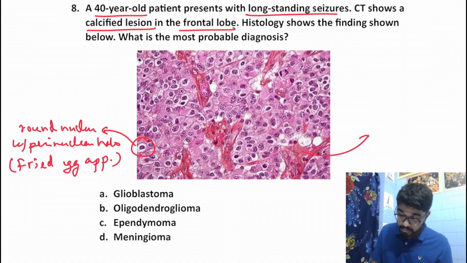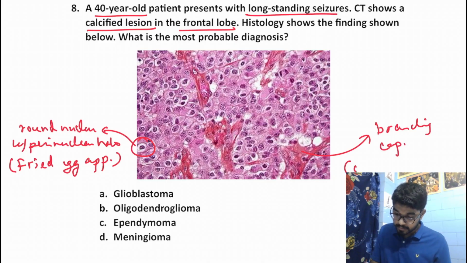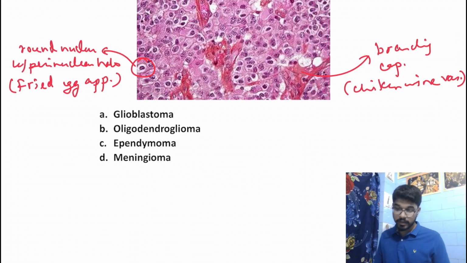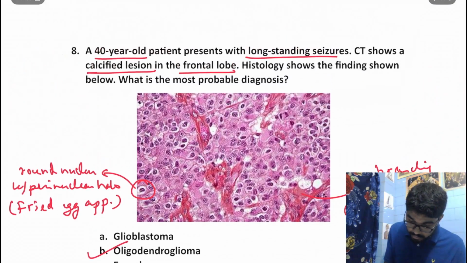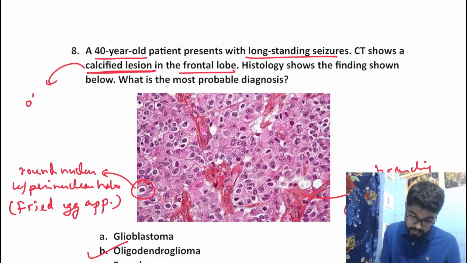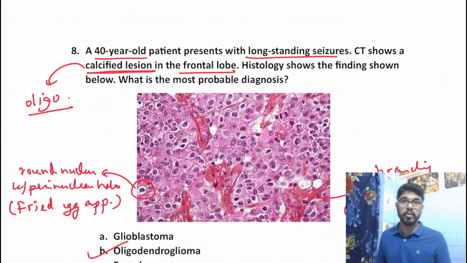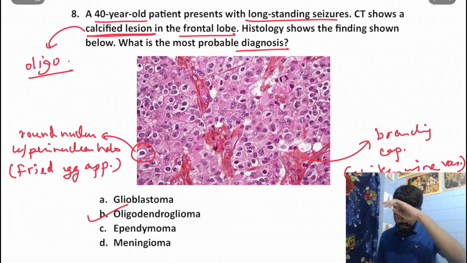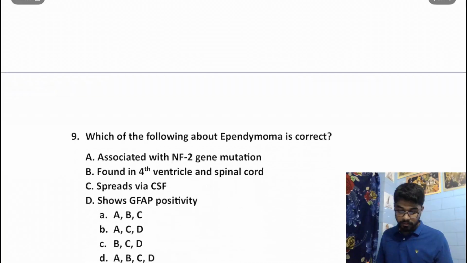We can also appreciate branching capillaries. This is known as chicken wire vascularity. These two features are very much characteristic of oligodendroglioma. Moreover, the CT also showed a calcified lesion. This calcified lesion is also suggestive of oligodendroglioma. So our diagnosis over here would be oligodendroglioma. Moving on to the next question.